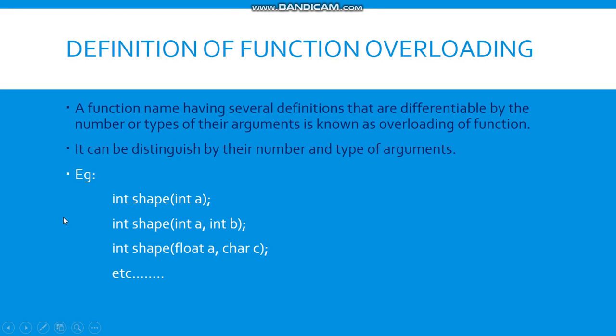For example, here as we can see, the name remains the same, which is shape. Its return type remains the same, but the arguments are differing. Here for the first one it is having one argument, here two integer arguments, and for the third function we are having float and character as arguments. You can use many more of them.